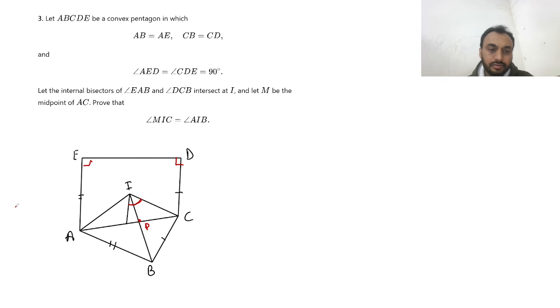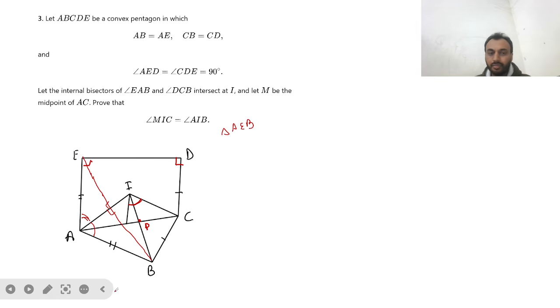Before moving to how it is a median, we will first see what we can get from the given things. We are given an angle bisector, and AE and AB are equal. So if I draw EB, can I say that AI is a perpendicular bisector of EB, because AEB is an isosceles triangle? So we can say that it is a perpendicular bisector of EB.